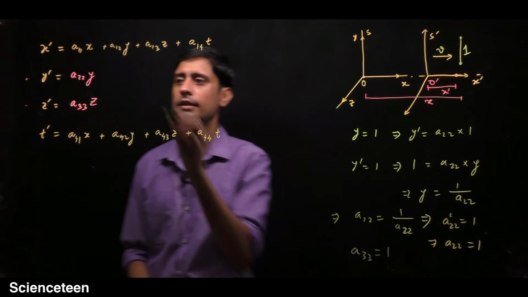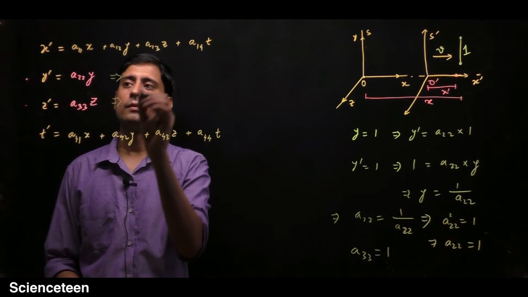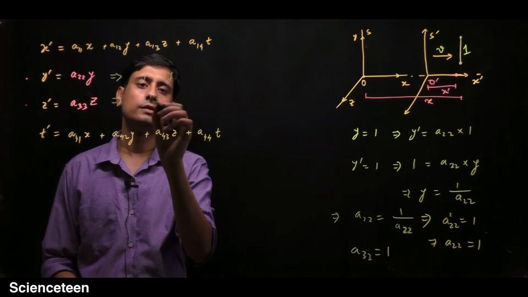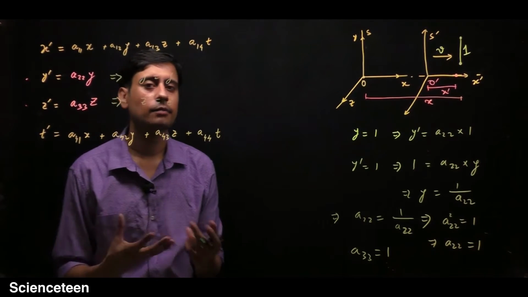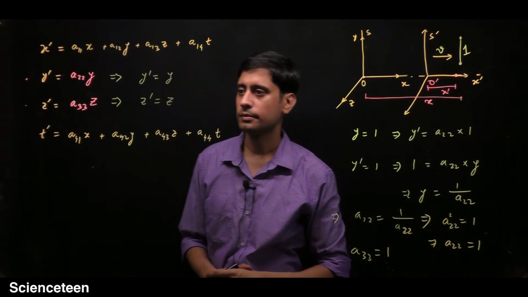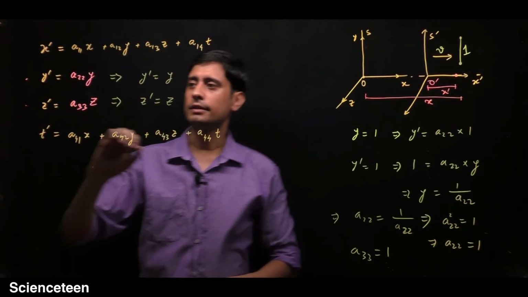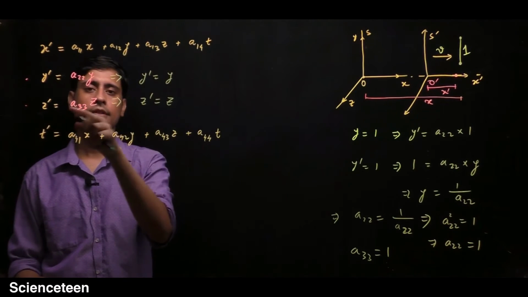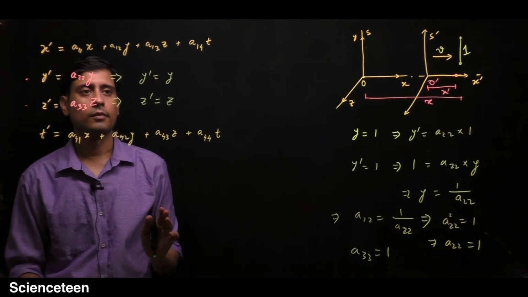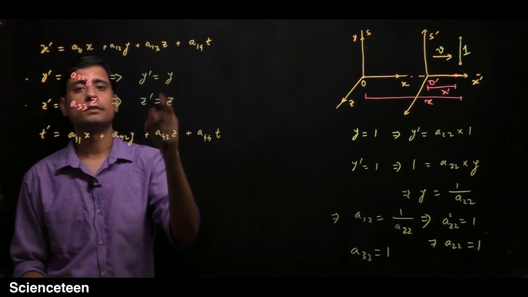So finally these two equations will become y prime equals y and z prime equals z, which were the same for the Galilean transformation also. So we have found all the 4 coefficients of this equation and this equation. So we have already found 8 coefficients, in which 6 are 0 and 2 are 1.